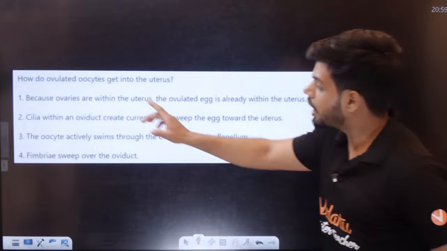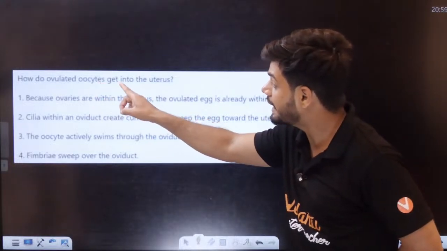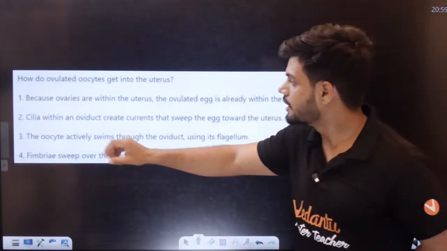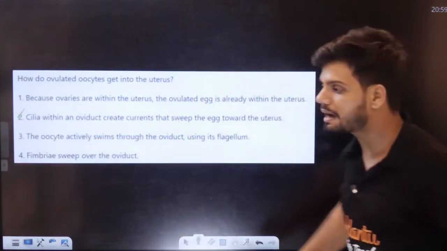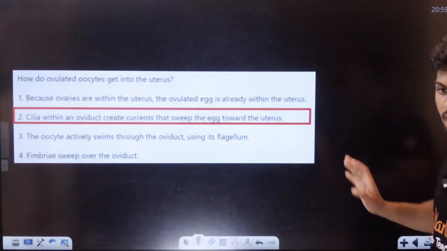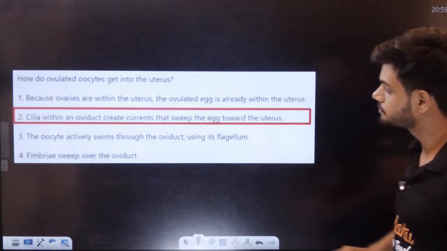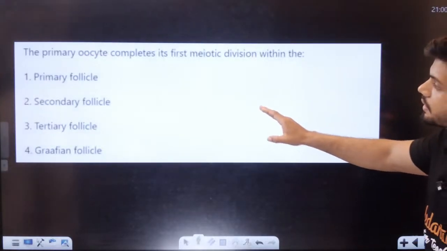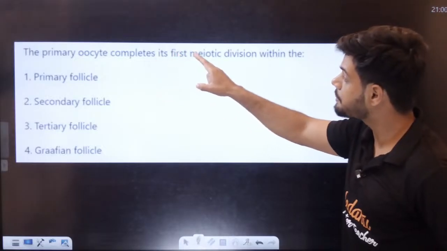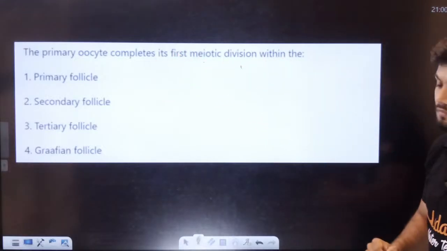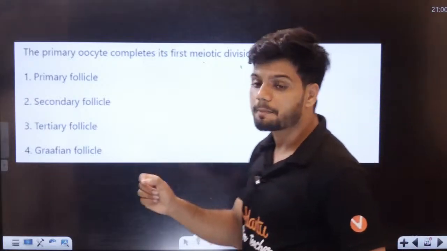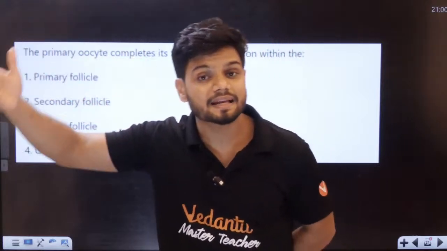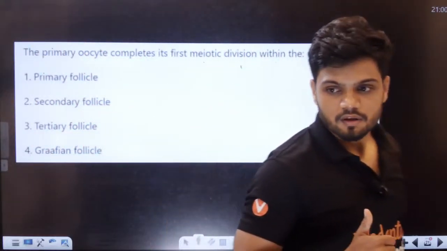Now, how do ovulated oocytes get into the uterus? I told you, students, in yesterday's class, cilia movement. With the help of ciliary movement, it can get in. Now, students, the primary oocyte completes its first meiotic division within which follicle? When does the primary oocyte complete the first meiosis and become a secondary oocyte?